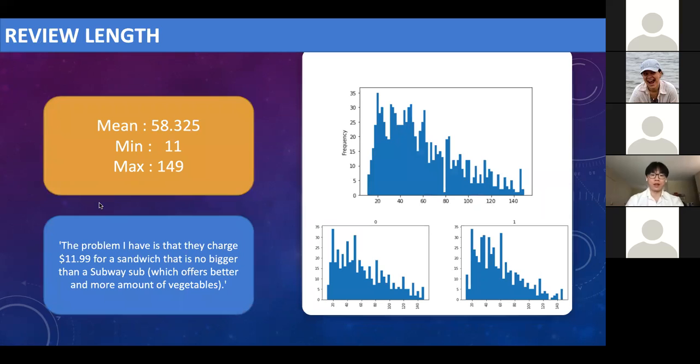For the review length of this dataset, the average length is about 58. The shortest review has 11 words, and the longest review is about 149 words long. Here is the example of the longest review, which talks about the price of a sandwich and the comparison with Subway. The red image shows the length and frequency of those reviews. We can see the most frequent size is about 20 words, and most reviews are from 20 terms to 80 terms.